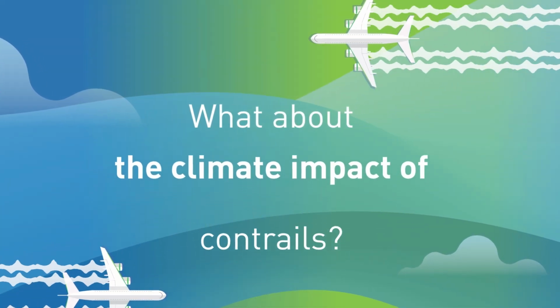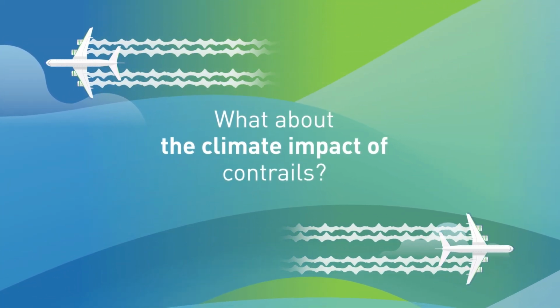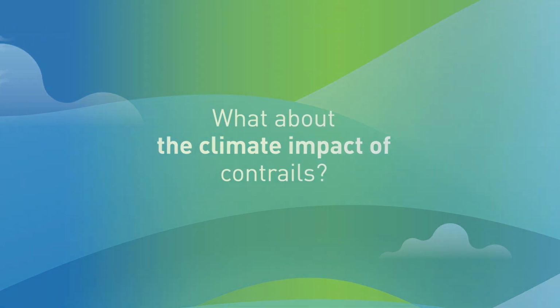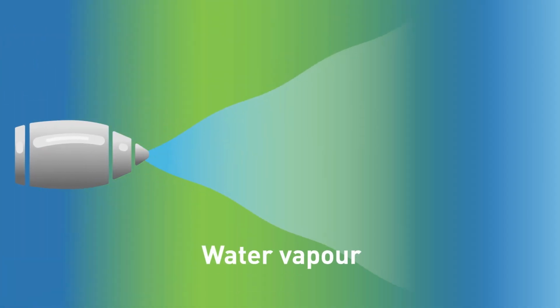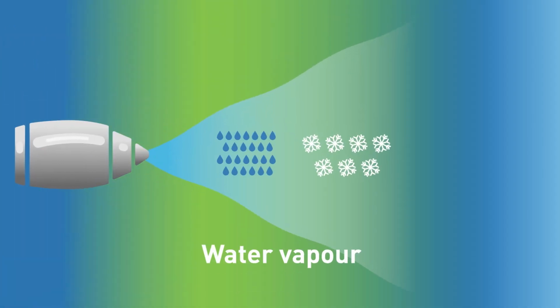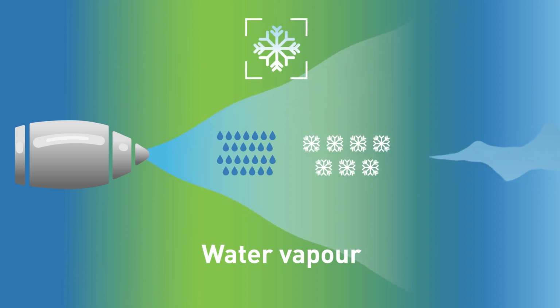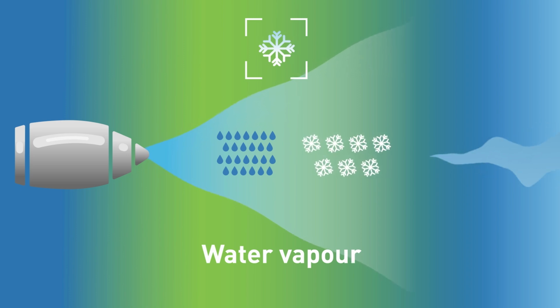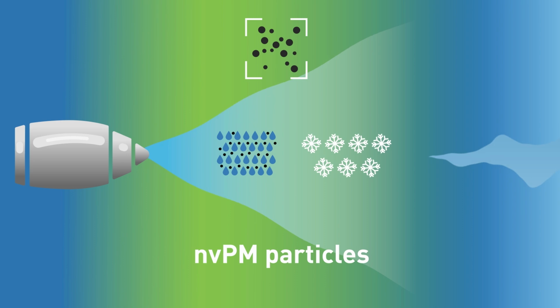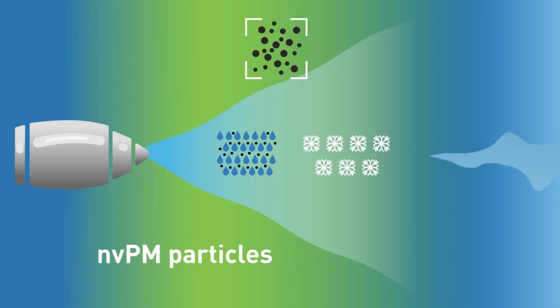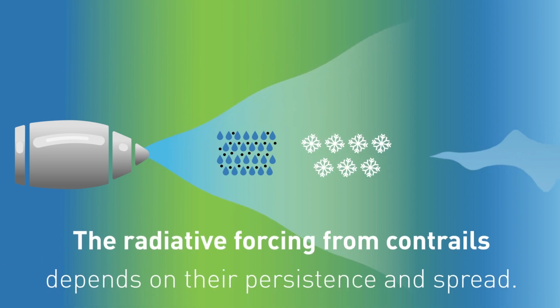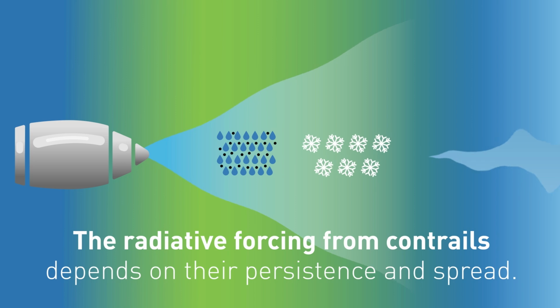What about the climate impact of contrails? Contrails form when water vapor from a cruising aircraft condenses and rapidly freezes into ice crystals. While ice crystals can form solely with water droplets, more commonly they form as the result of water vapor on nvPM particles. The radiative forcing from contrails depends on their persistence and spread.